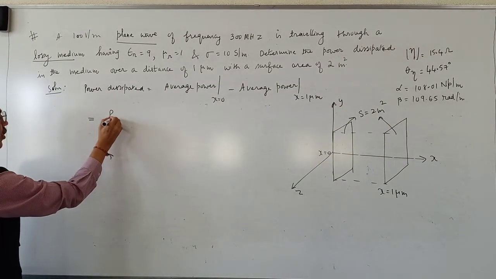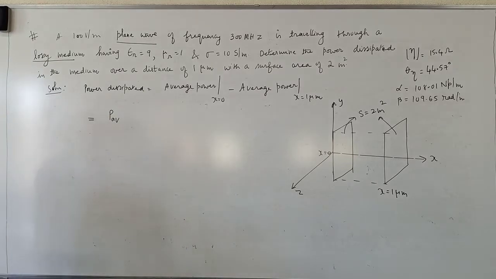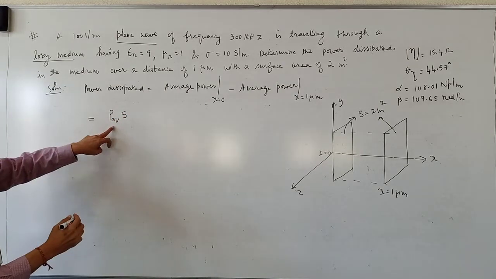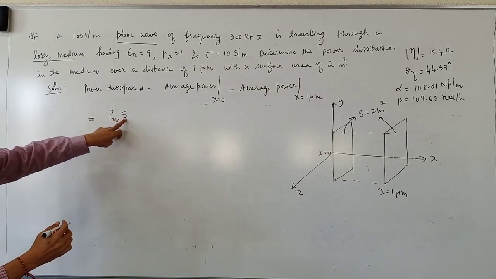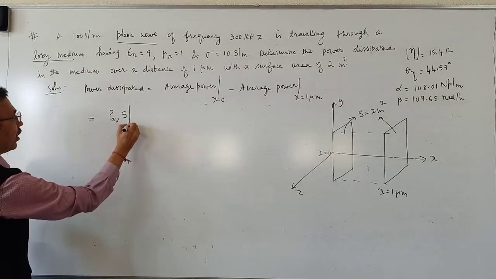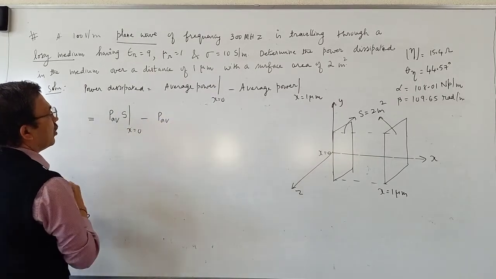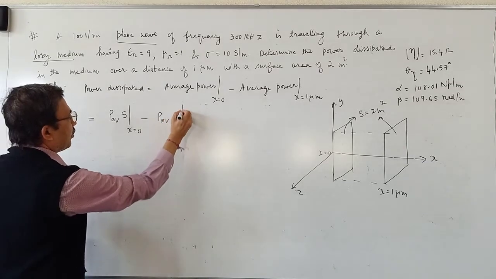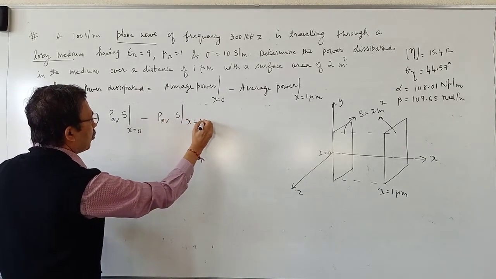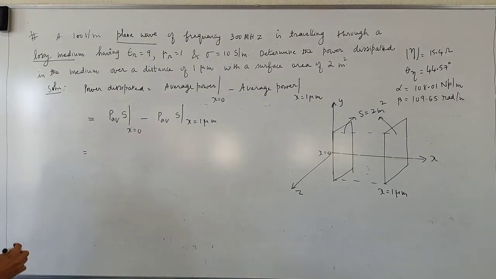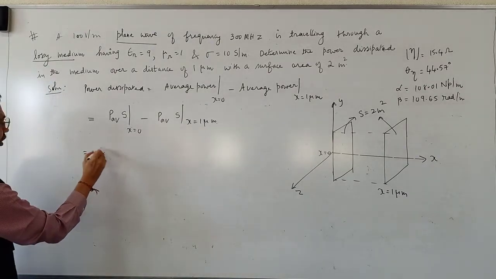Average power is average power density into S. Average power density unit is watts per meter square. Unit of S is meter square. So it is average power density into S at x is equal to 0 minus average power density into S at x is equal to 1 micrometer. For a lossy medium, what is the expression for P average? We have derived this.